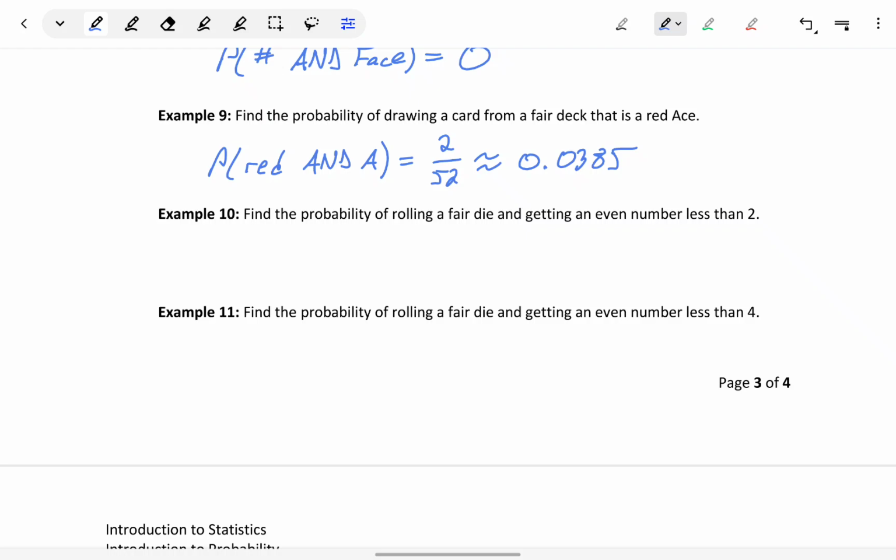In example 10, we want to find the probability of rolling a fair die and getting an even number less than 2. Keep in mind, if we roll a fair die, we've got 1, 2, 3, 4, 5, and 6 as our sample space.